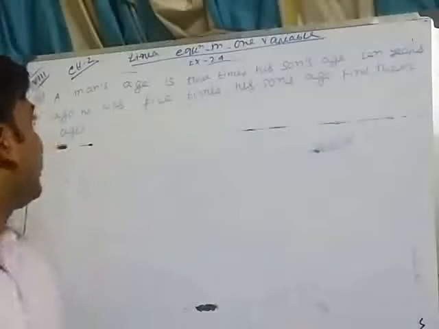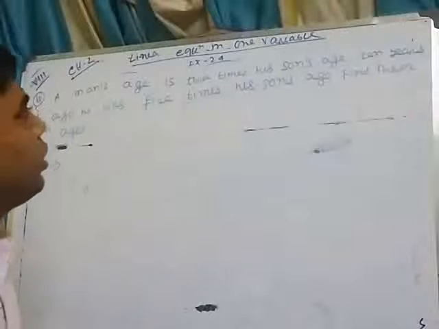Okay. That is the question. Coming to question number 10. A man's age is 3 times his son's age. 10 years ago he was 5 times his son's age. Find their ages.